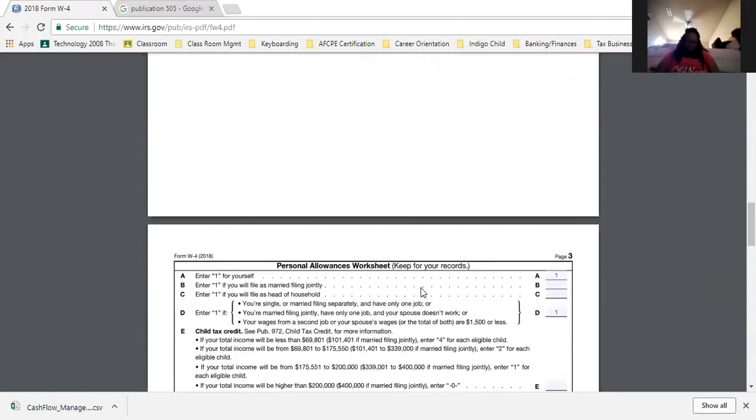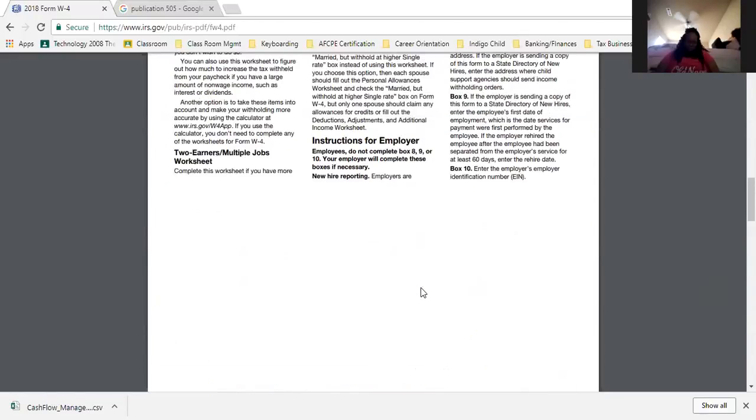All right. So with that being said, I hope you all are able to use this form and really take advantage of the W-4, because I'm telling you, this form alone has cost people millions or made people millions. It just depends on which side you're on in capitalism.